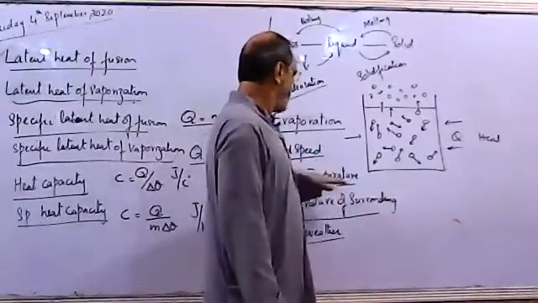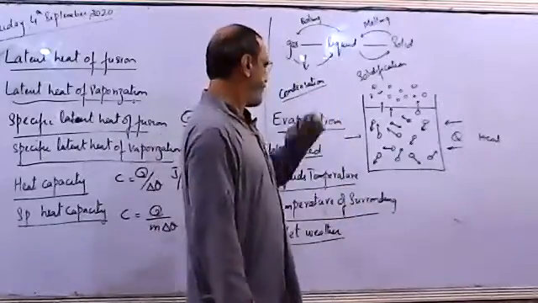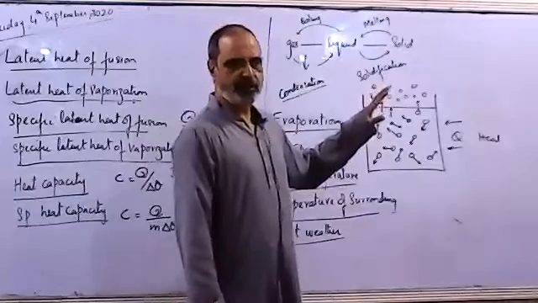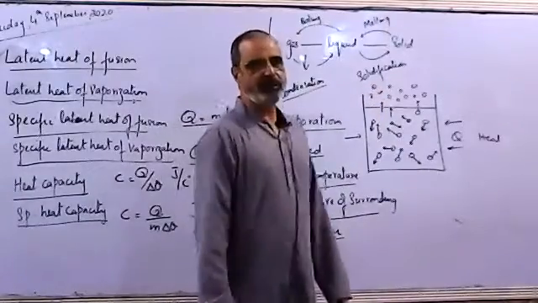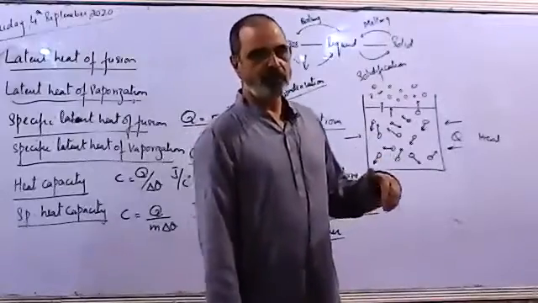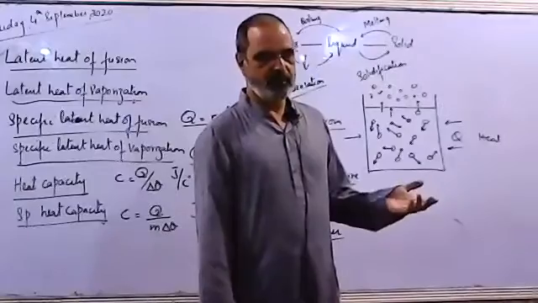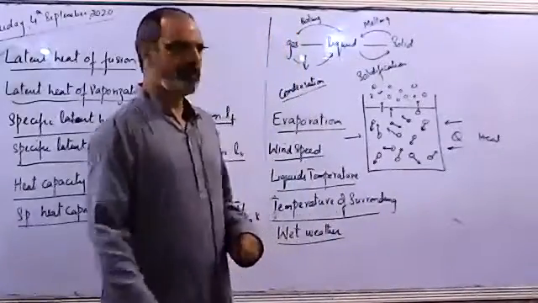If the temperature of the liquid is high, the rate of evaporation is high. If the temperature of the surrounding is high, the rate of evaporation is high. If the weather is wet, the rate of evaporation is low. If the weather is dry, the rate of evaporation is high. There are a few more factors. You can read them from the book.